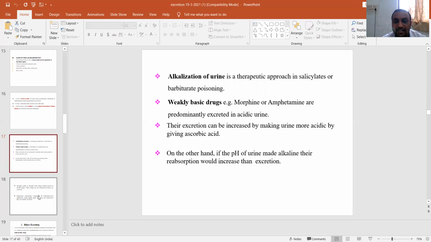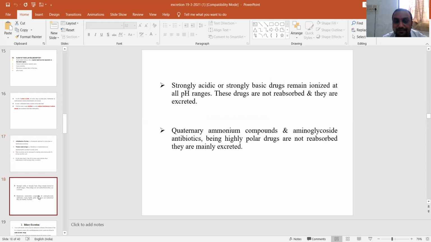Their excretion can be facilitated by adding an acidic drug such as ascorbic acid. On the other hand, if the pH of the urine is made alkaline, the reabsorption would increase over the excretion.